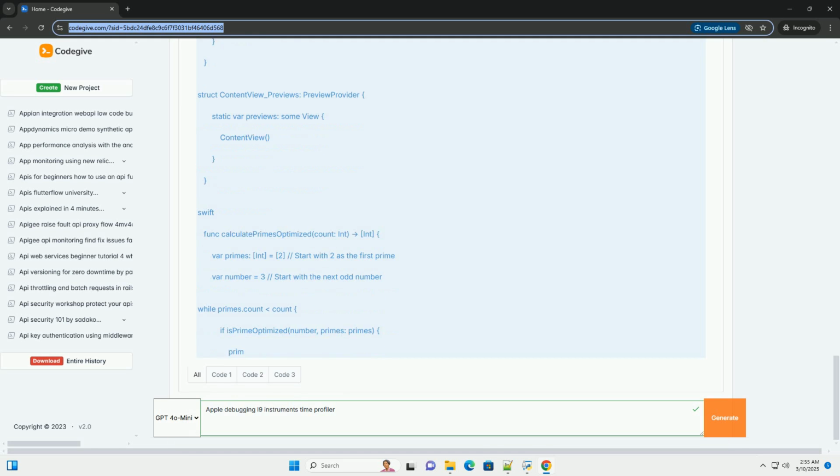Invert call tree: in the details pane, under call tree settings, you can check separate by state and invert call tree. This allows you to see the call tree starting from the application delegate and drill down to find performance-intensive areas. Addressing framework overhead: sometimes, you'll see significant time spent in Apple frameworks, for example UIKit, Foundation.